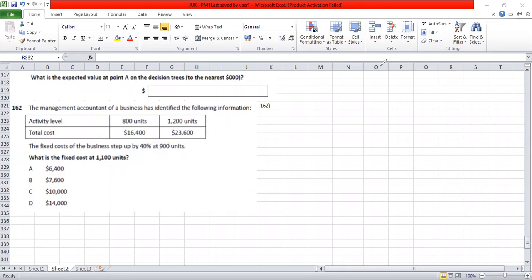Let's reframe the data. See, from 800, when the cost has increased to 1,200, there are two aspects which have increased. In the previous question, it was only the variable cost which was increasing, but we see that even the fixed cost is also increasing. When 800 was the number of units, it is 16,400.